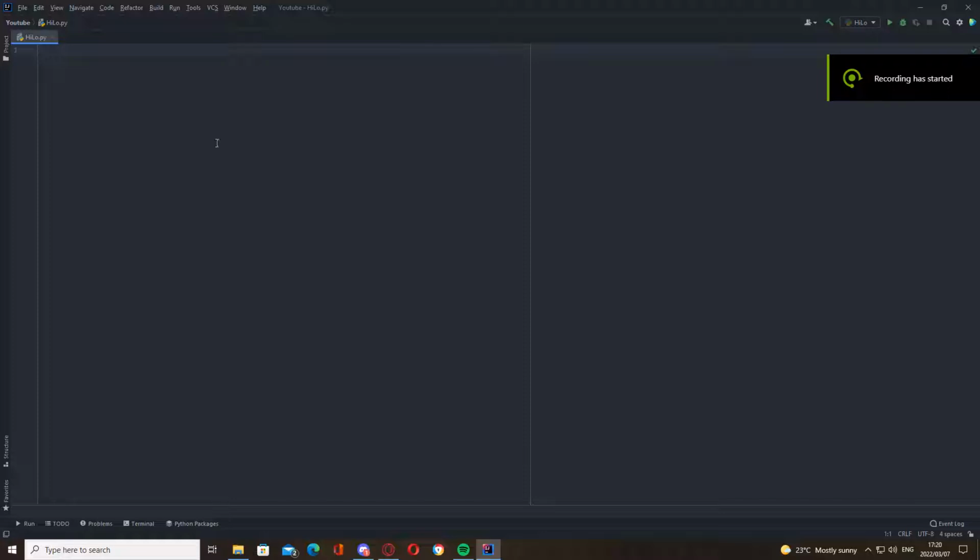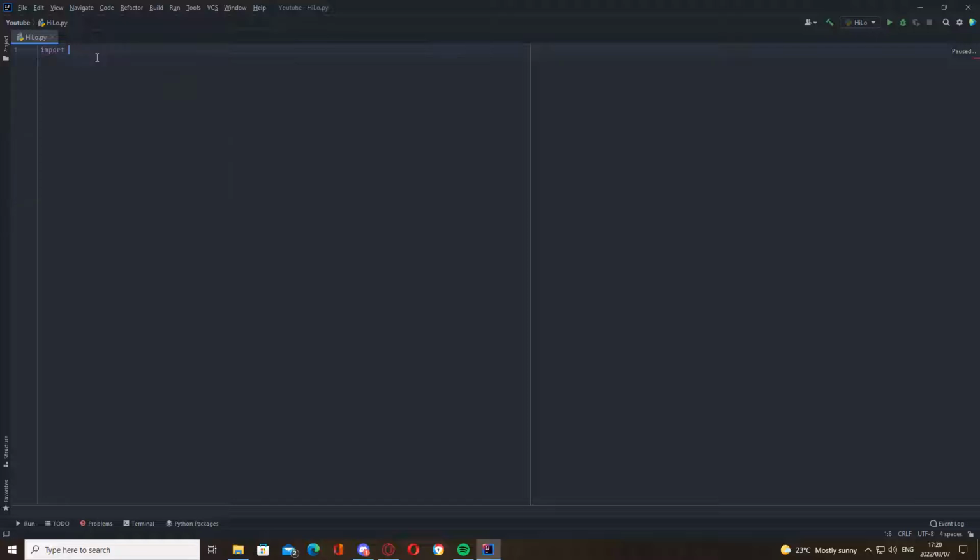It's a fairly beginner-friendly challenge that you can do when you're learning Python. Essentially, it's a game where you guess a number between 1 and 10. If it's not the number and it's too high, it will tell you to guess lower, and if it's too low, it will tell you to guess higher until you guess the number correctly. So yeah, let's get started.